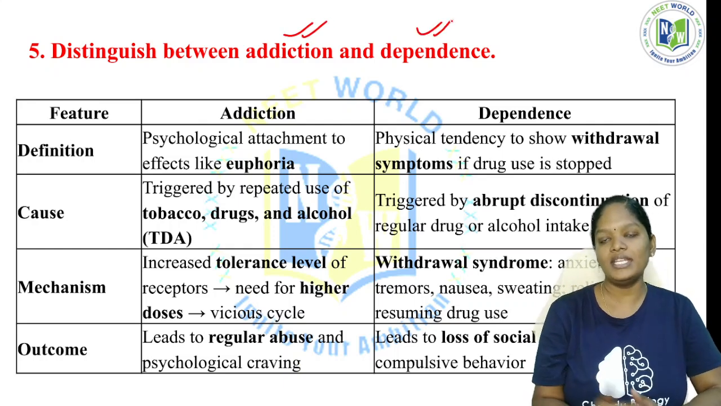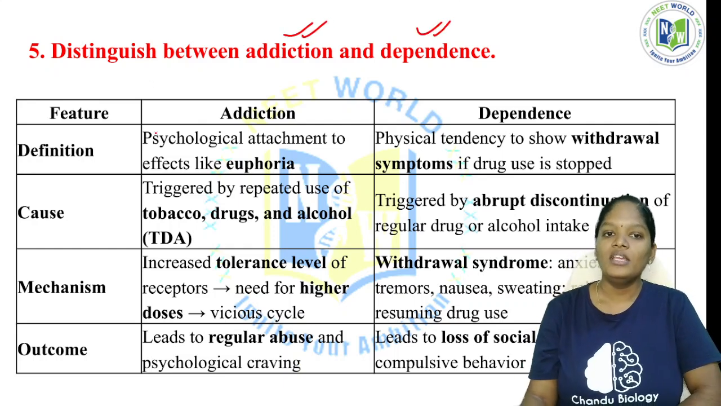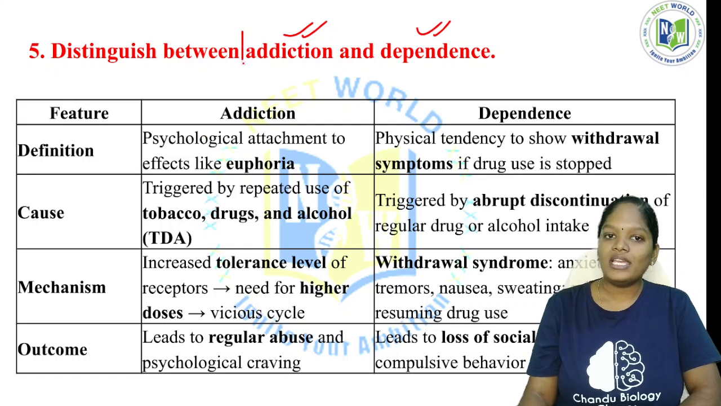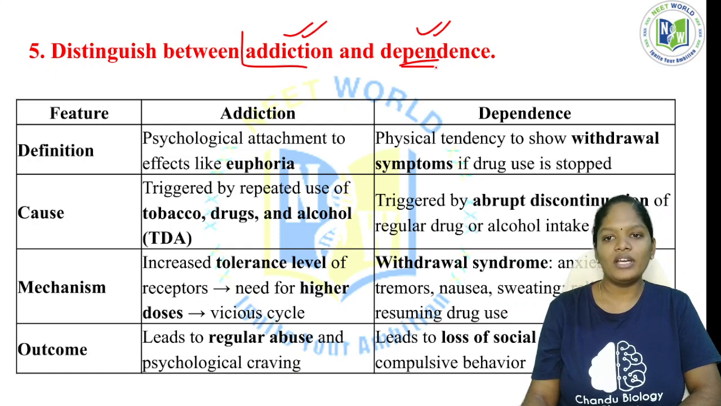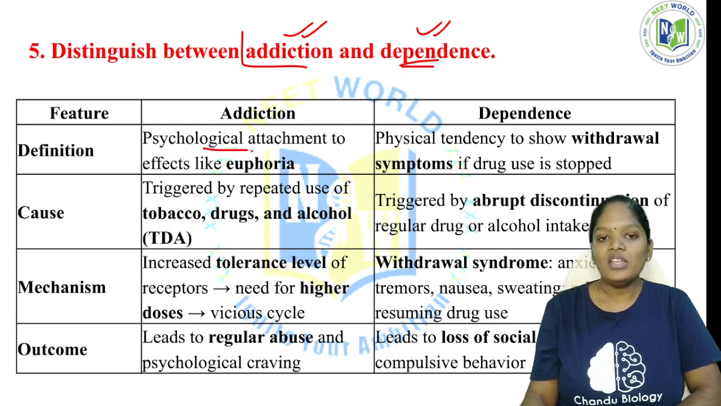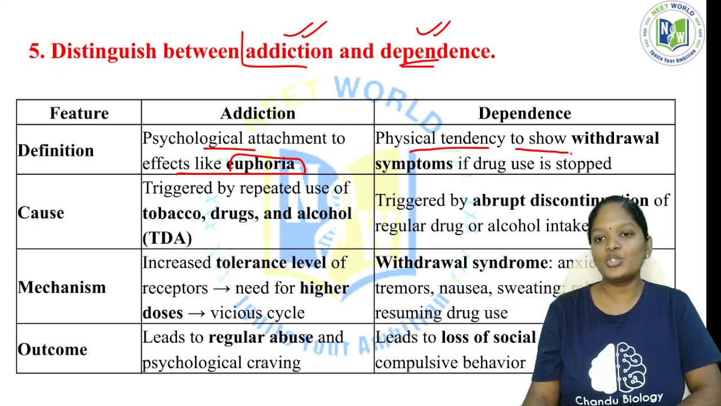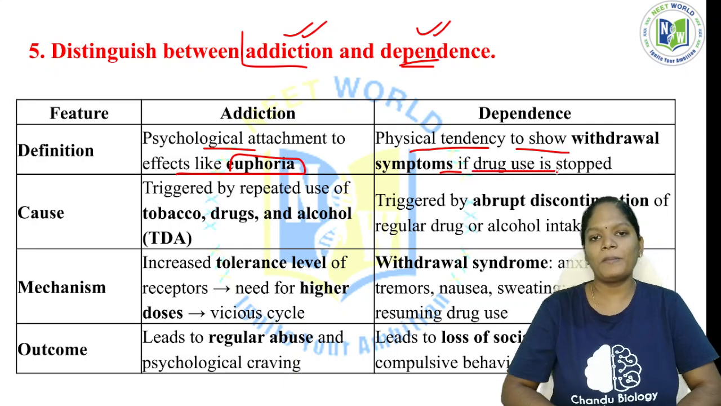So the next question: distinguish between addiction and dependence. What is addiction and what is dependence? Usually people are confused about the terms dependence and addiction. What is the difference? We are going to see that. How can we define addiction? Psychological attachment with effects like euphoria. In the case of dependence, it is a physical tendency to show withdrawal symptoms if the drug use is stopped.